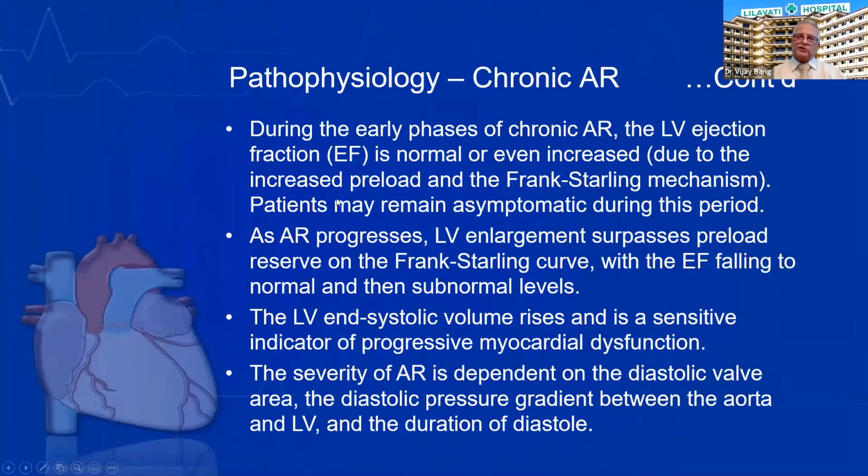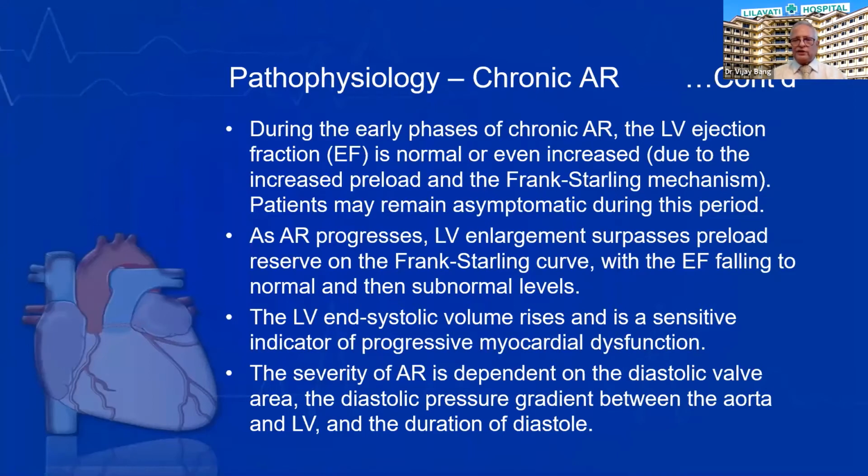The pathophysiology is that with this volume, the EF still remains normal or may even be increased until the limits of the Frank-Starling law are surpassed. Once the Frank-Starling curve is surpassed, these patients can have a deterioration in EF. The end systolic volume rises. They become very sensitive to progressive myocardial dysfunction, and they deteriorate very, very fast.